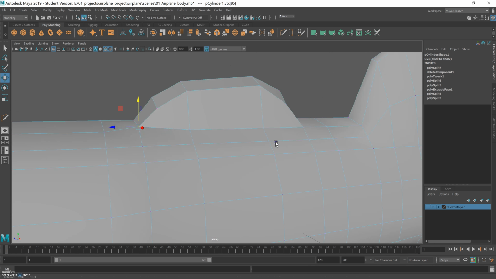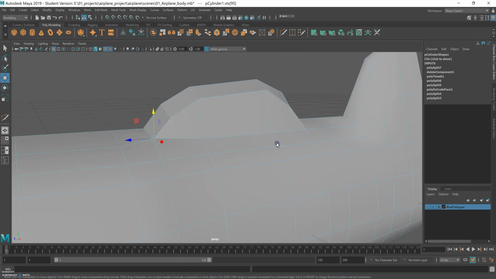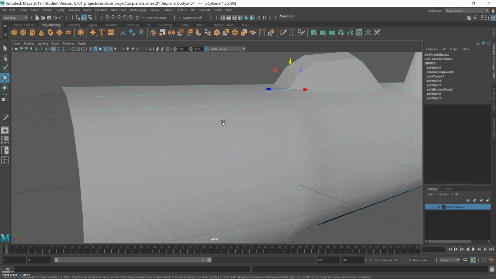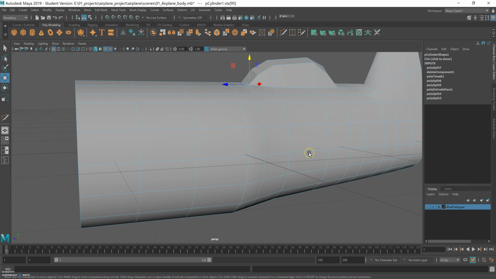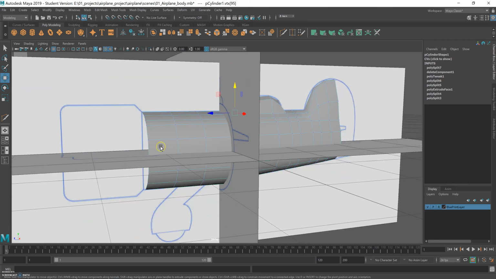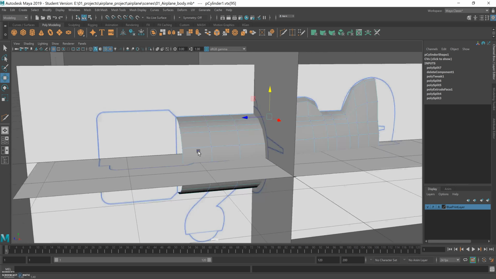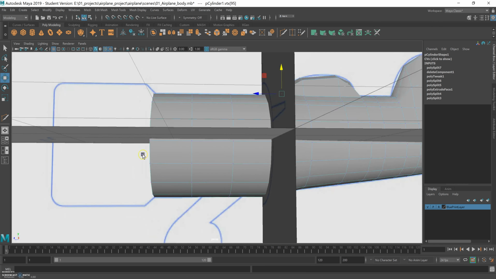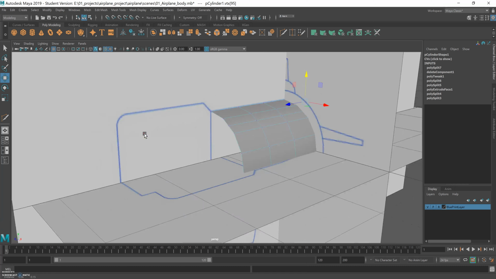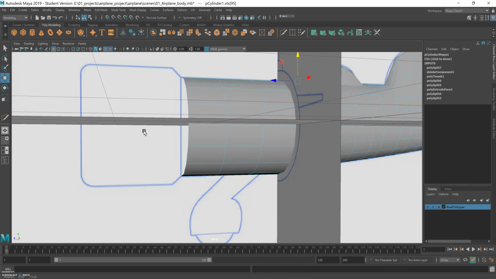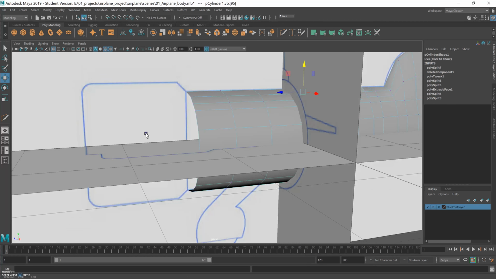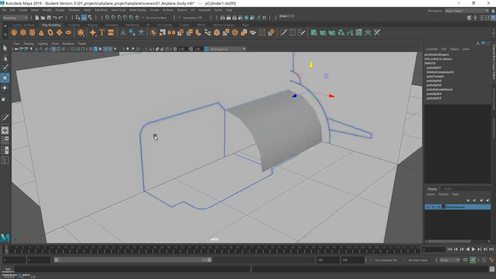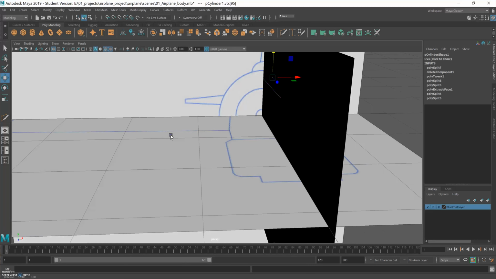Okay, yeah, it's looking good so far. So let's bring back the drawings. I just hit the visibility, and now we can build the front of the airplane, actually the engine, or where the engine is, the engine box, where the engine is inside.